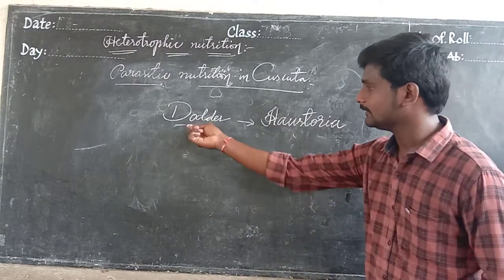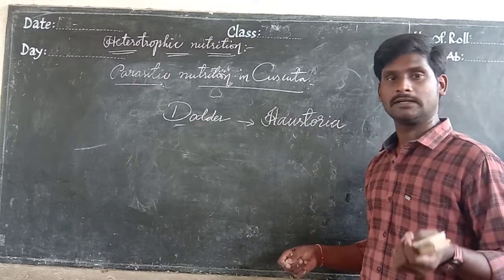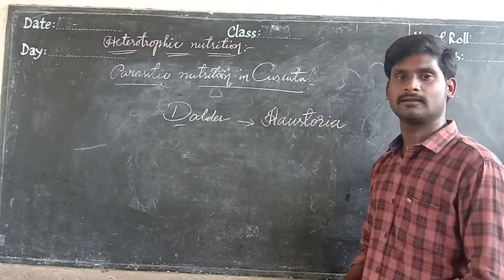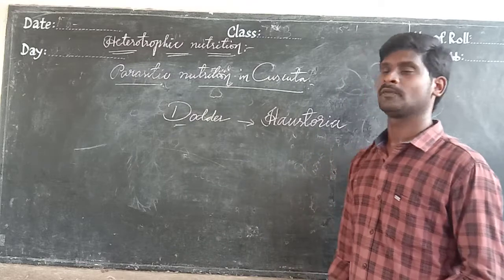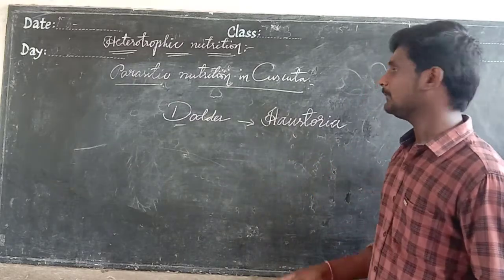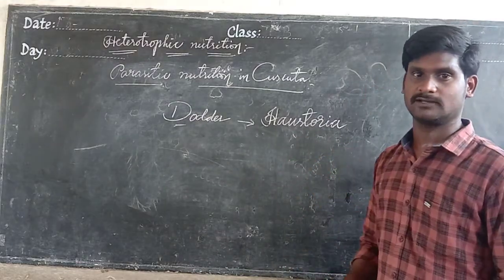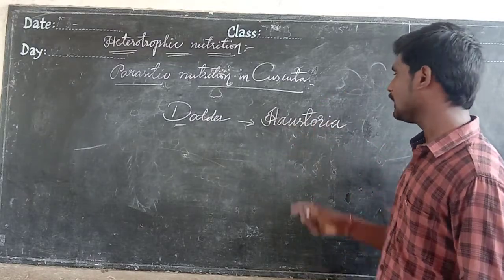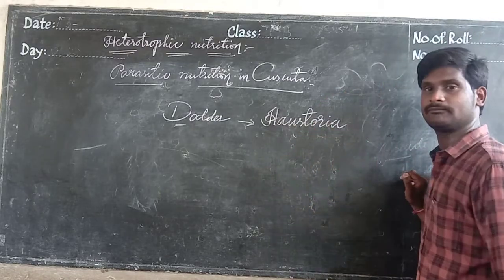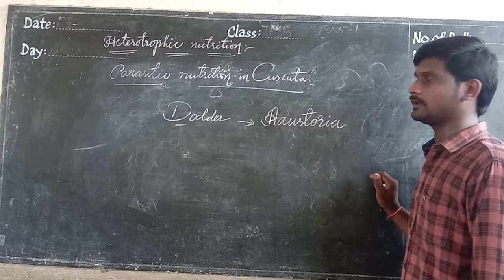I said that they are not a proper green color. They may be pink or brown or yellow color. So they have anchor-shaped roots, like a hook shape. Those roots are called Haustoria. Remember, it's very important.